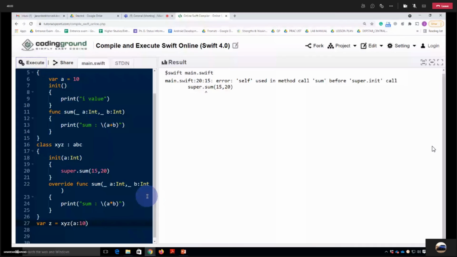Sorry, self used in method call sum before. Sir, first of all we probably have to call the initializer of the first class, super dot init. Okay, let's remove this and let me call it here.